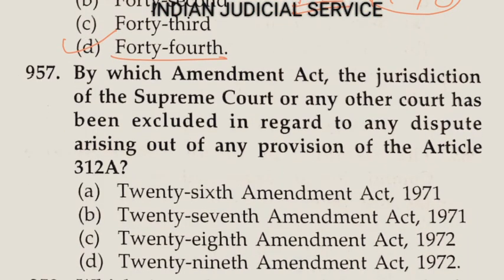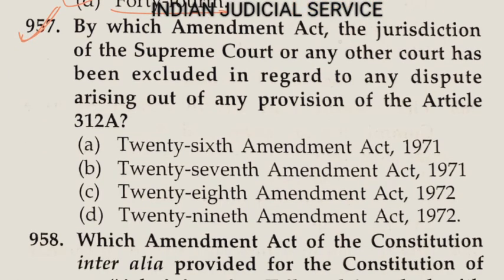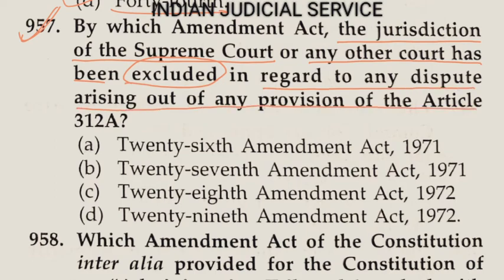Now question number 957. By which Amendment Act the jurisdiction of Supreme Court or any other court has been excluded in regard to any dispute arising out of any provision of article 312A.